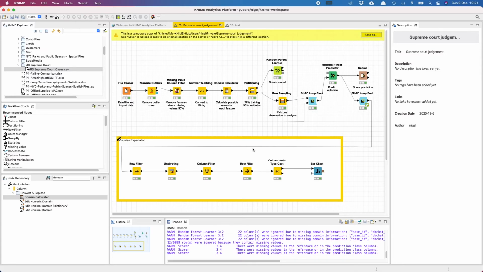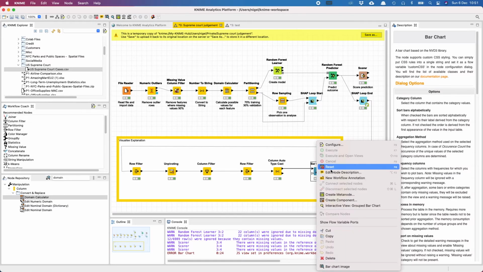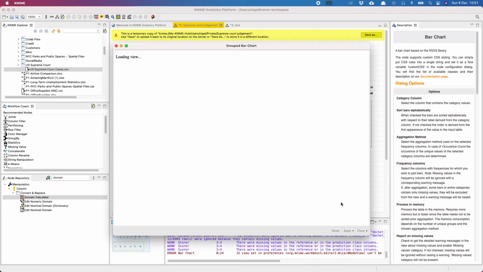Also here is a section to visualize why a particular prediction was made. In this example, we have taken one particular observation and we've tried to explain what are the attributes that resulted in that particular prediction. So let me quickly show you that.